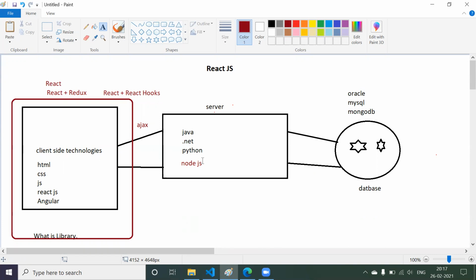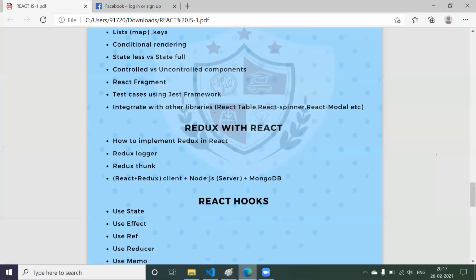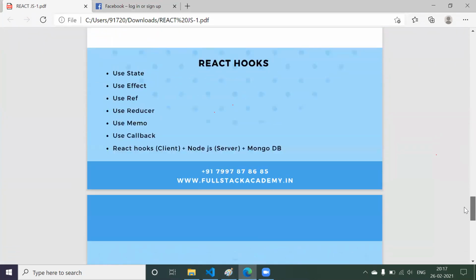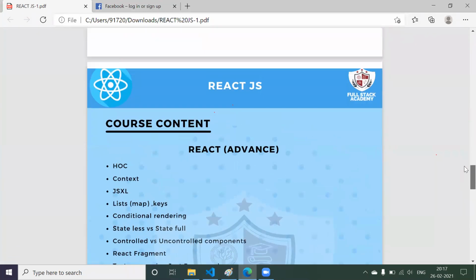But this time your server side will be Node.js. So if you know something like Java, .NET, instead of Node, you can use Java, .NET or something called Python or Django as well. So that's your wish. But in our course, we are going to use Node.js as the server side. So this is the content that we are going to cover in this entire course.